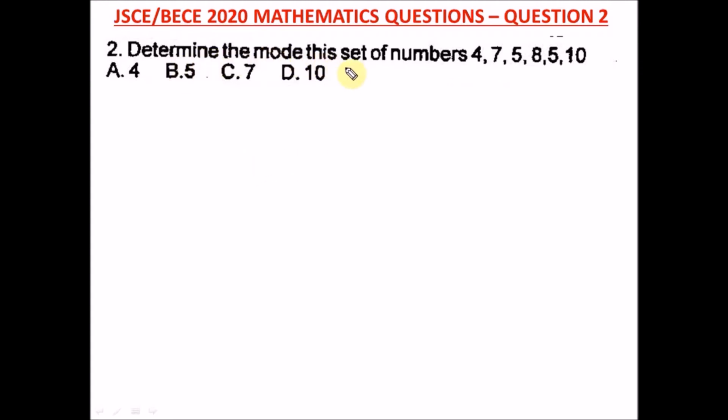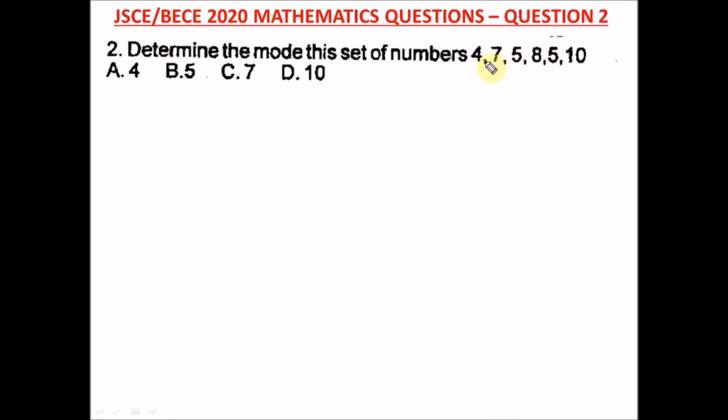Question 2 of the Junior WAEC 2020, that's your BECE mathematics past question. It says determine the mode of this set of numbers. So we have this set of numbers. I hope you remember the mode. Mode means the highest in frequency. The number that occurs frequently, that has the highest in frequency.